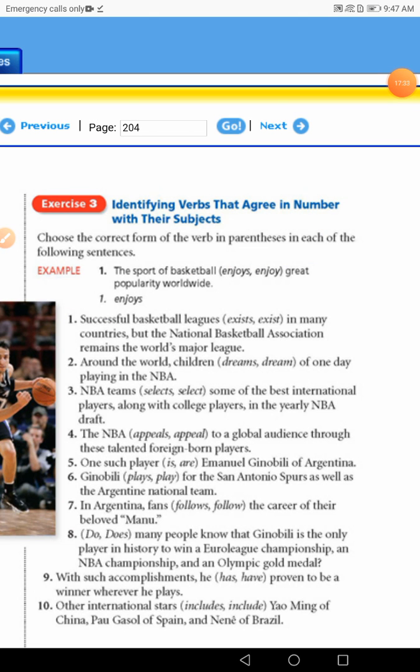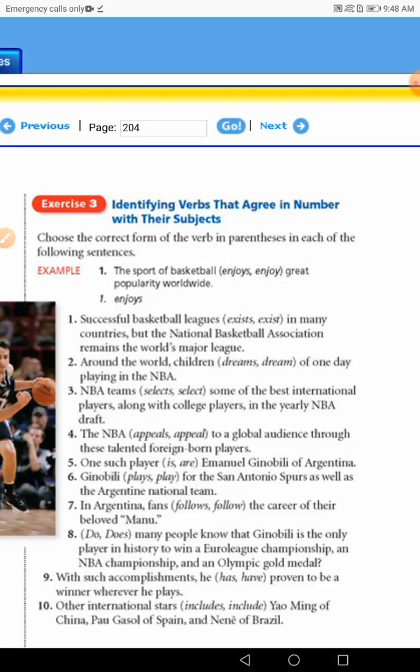Okay, guys, let's go to exercise 3. We take, okay, 5 sentences only, and the rest of it, okay, for you as homework, before we move to the problems in agreement exercise. Choose the correct form of the verb. Let's start. Successful basketball leagues exists or exist.